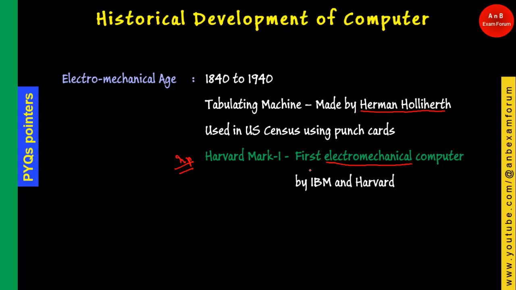Coming to the next, the electronic age, and this is a very important age where semiconductors and the basic fundamentals were put in place. Whatever we see in our daily life, from your normal PC to laptop to smartphone, it is the electronic age, and it starts from 1940 to present. Again, don't go with this number, as it varies from one book to another. Just remember, it is the electronic age.